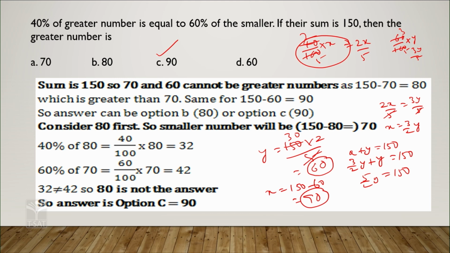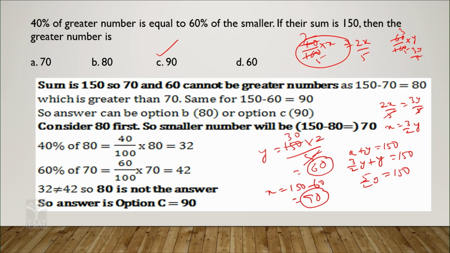So, 70 is ruled out. If you take 60 as the greater number, then the other number should be 150 minus 60, that is 90. So, it is not possible. You can simply rule out 70 and 60. There are two possibilities: one is 80, another is 90.